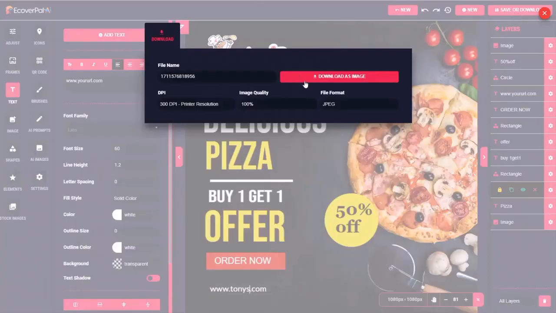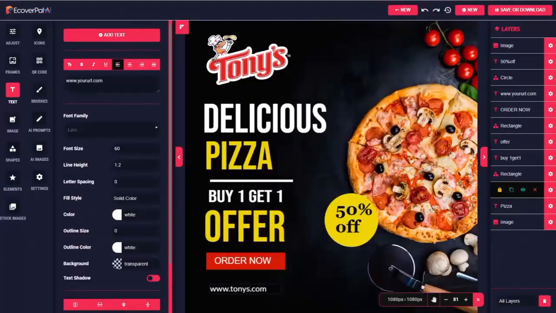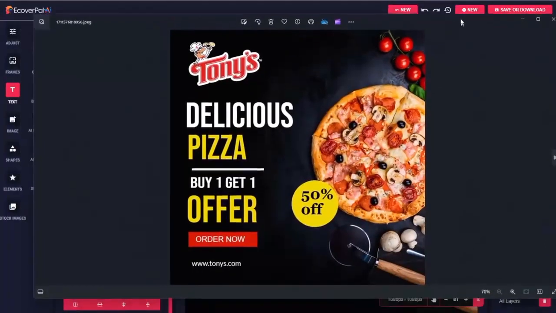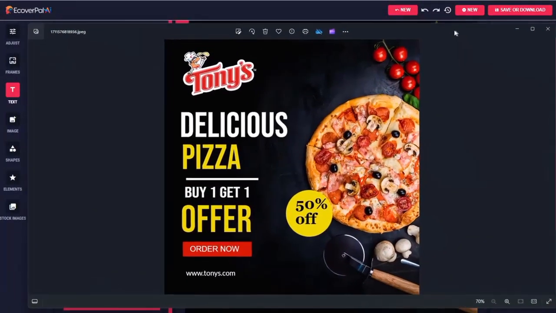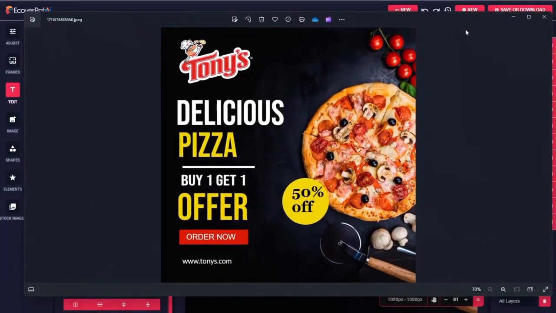Once again, click Save or Download. We'll go back to web resolution. I've now got it on my computer, and I can easily email it to my client, or I can upload it directly to their social media account if that's what they hired me to do.